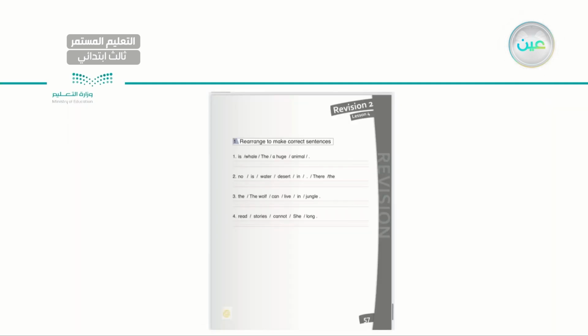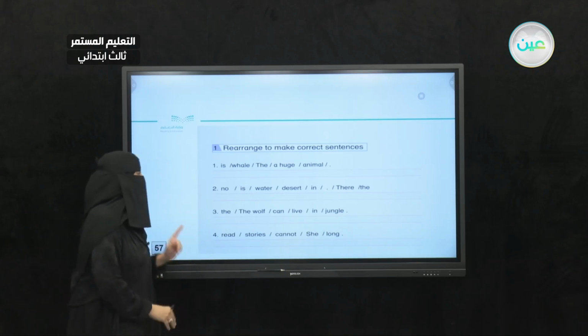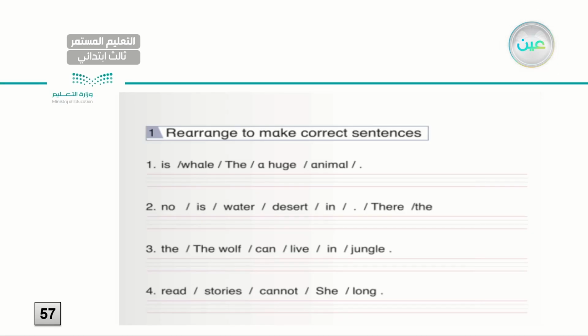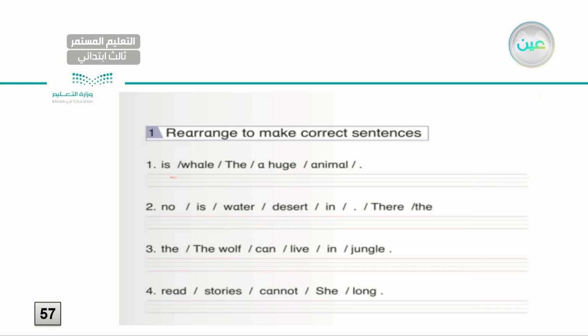Now, I need you to go to page 57. That's the next page. I'll be zooming in for this part. Rearrange to make correct sentences. So basically, what are we going to do? We will put the words in the correct order to form a sentence. Let's read. Number 1 is whale, a, huge, animal, full stop. So in order to put the words together to form a sentence, we need to start with the. So the whale is a huge animal. The whale is a huge animal.